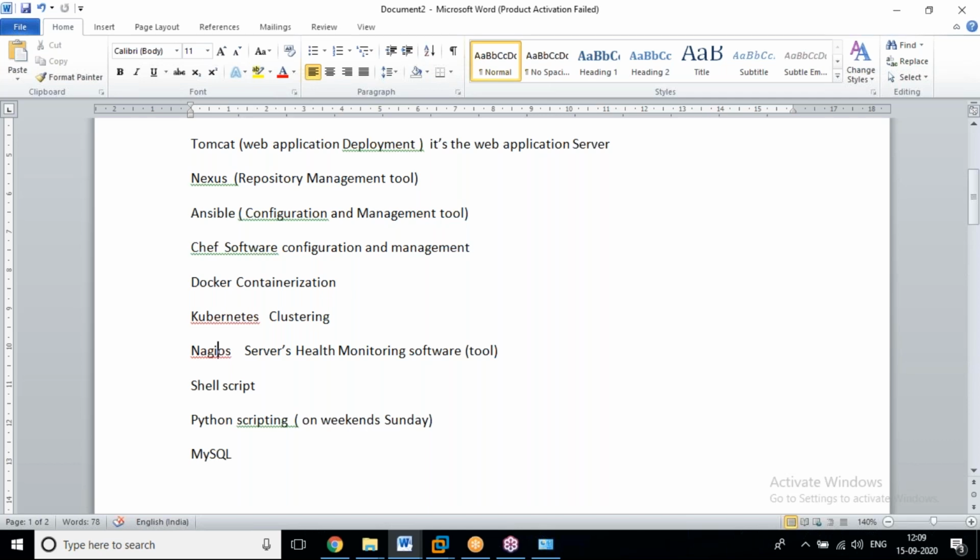Next, we are going to use MySQL database for maintaining databases. Finally, we are going to use MySQL to create tables, update tables, and modify tables, whatever is needed for the project we are going to create and execute. So we are covering MySQL also.